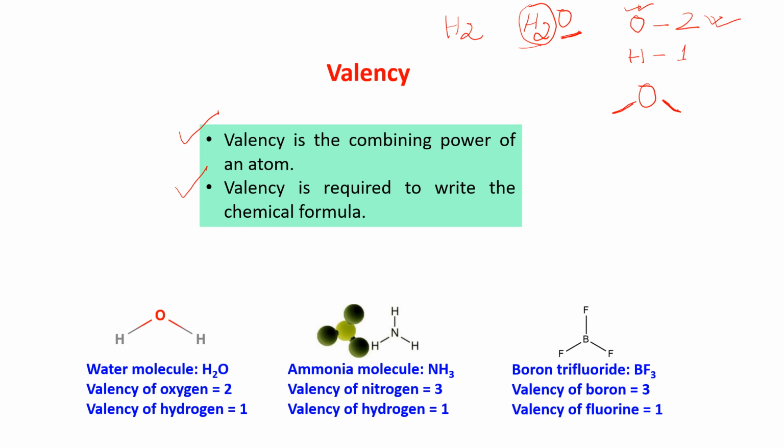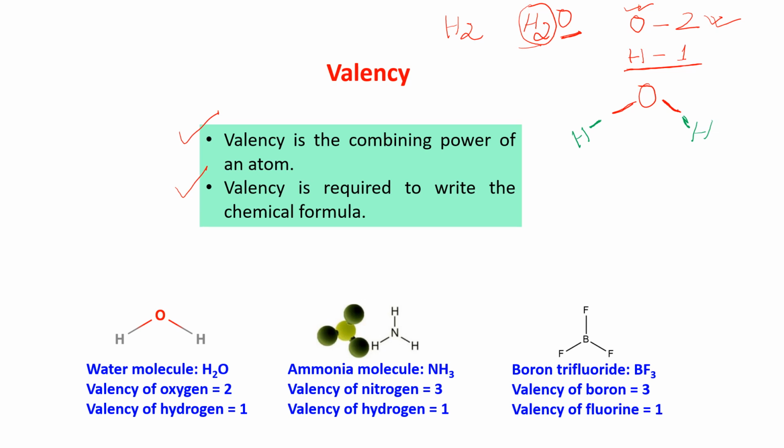Each atom of hydrogen has valency 1, that means each atom of hydrogen has only one hand. Suppose this is my hydrogen, having one hand, and this is another hydrogen, having one hand.